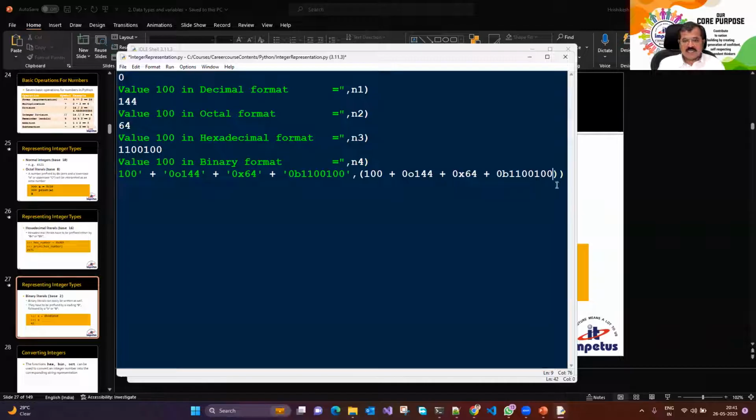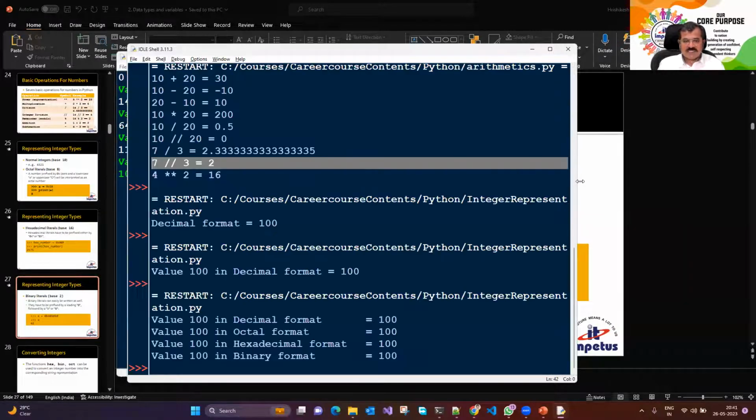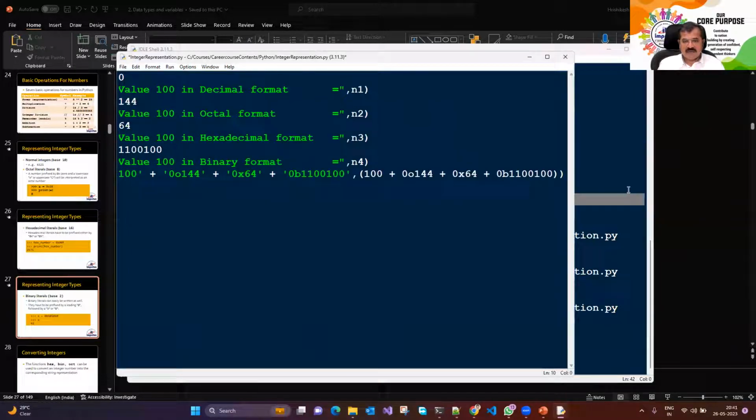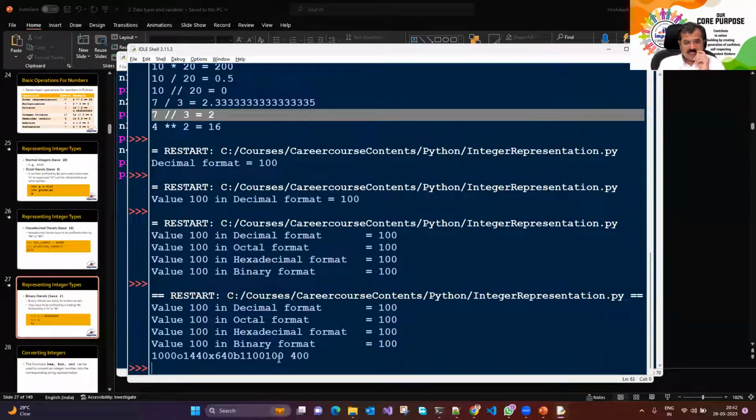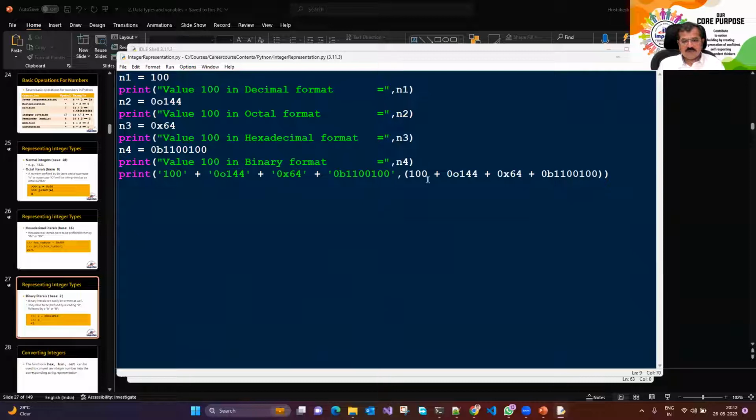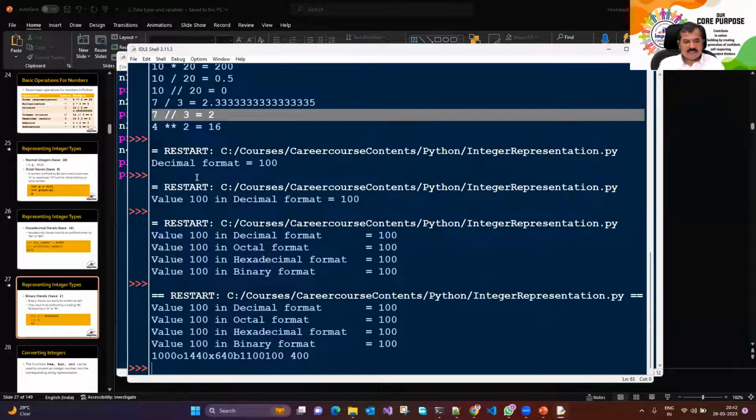The point is the number can have different representation formats, but it's the same number 100. It's actually the same number 100. We just want to display it here. We are saying 100 in decimal, octal, hexadecimal, binary. So let's see what result we get. If I run this particular code, it says, so there should have been a space in between. I could have just added a space in between. The space should have come. Why did the space not appear?